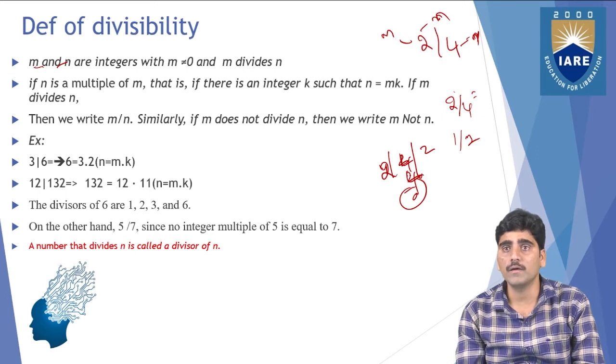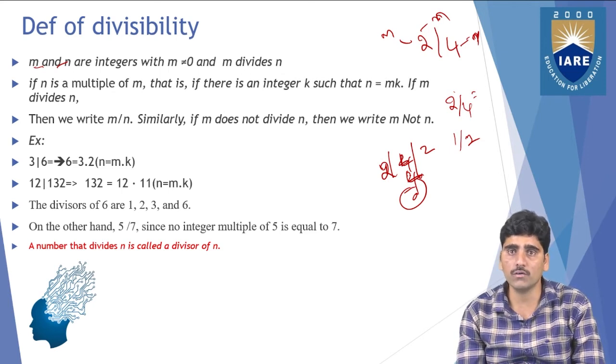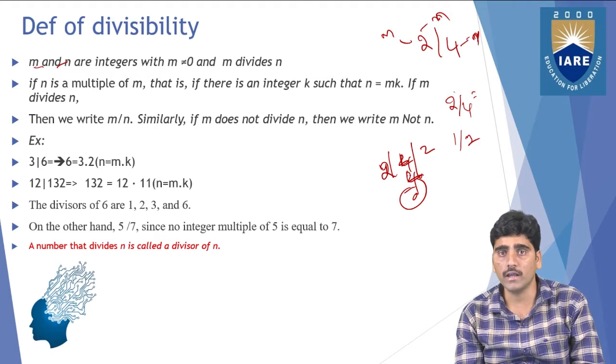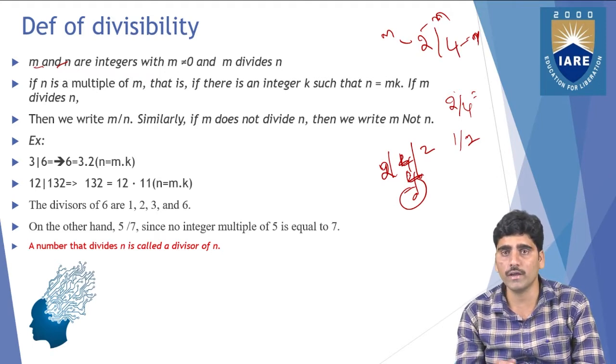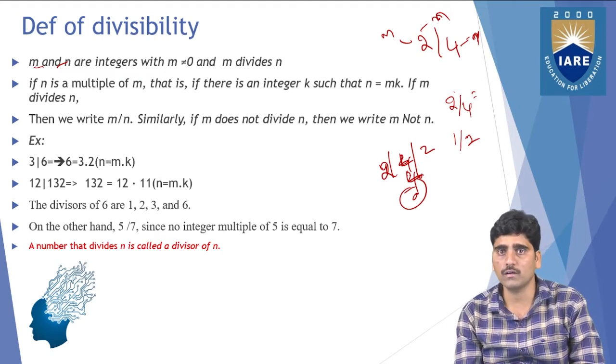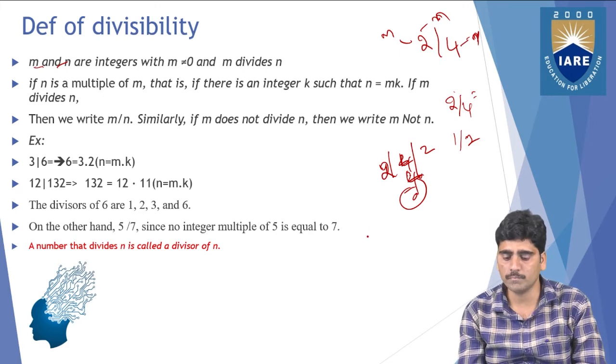Divisibility means the number m divides n when m should not be 0. A number m that divides n is called a divisor of n. Suppose you take m as 2 and 4 as n.